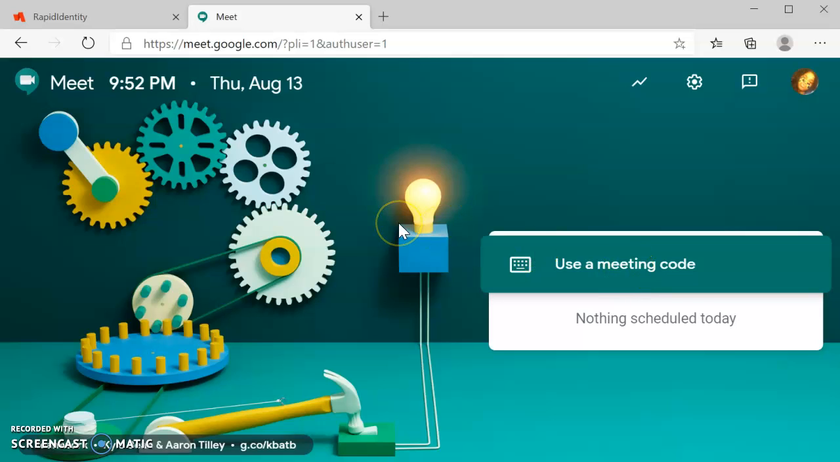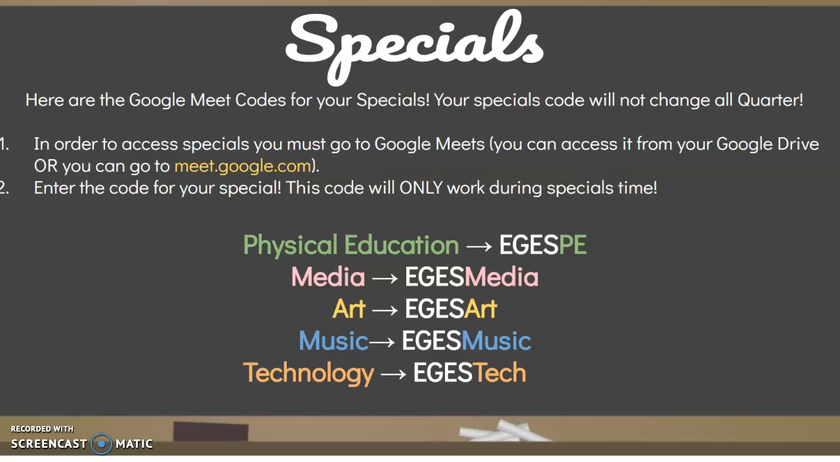Now, in order to get the right code, you will need to know what special you have. So let's say it's Tuesday, and on Tuesdays you have media with Miss Powell. You will need Miss Powell's Google Meet code. So on Tuesdays, when it's my time for specials, I'm going to type in EGES Media. That's the code that's going to take me to Miss Powell's class.